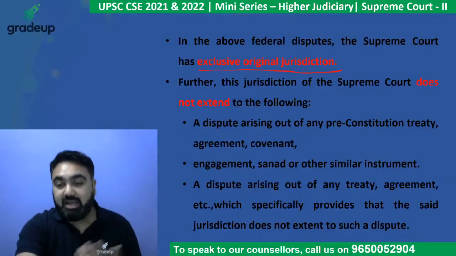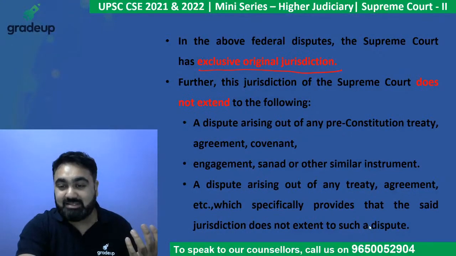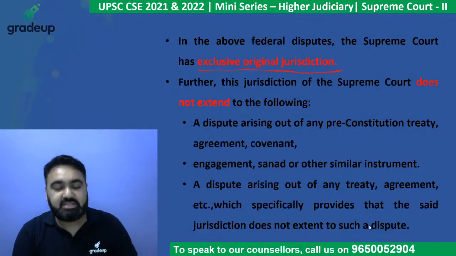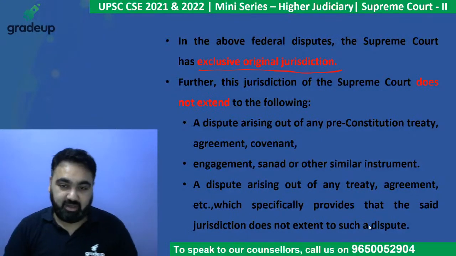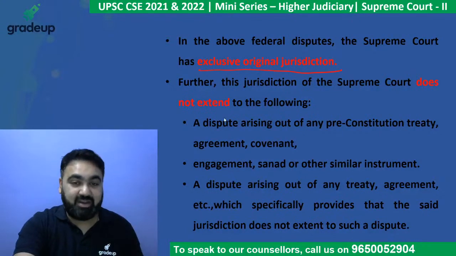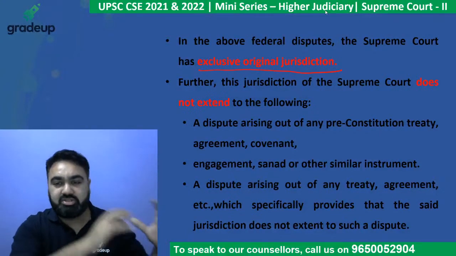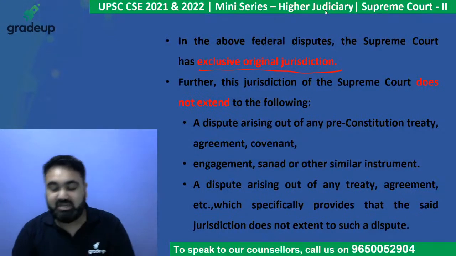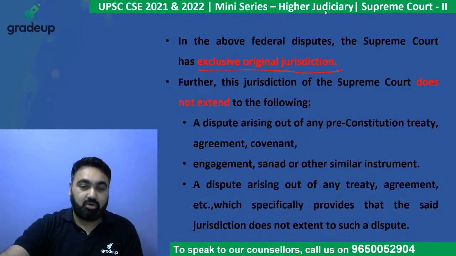Now, how can a treaty be signed before the Constitution? When India was ruled by the British, they signed many treaties on behalf of India. So if any treaty was signed on behalf of India by the British, that is a pre-constitutional treaty, and those treaties also cannot be challenged in the Supreme Court.